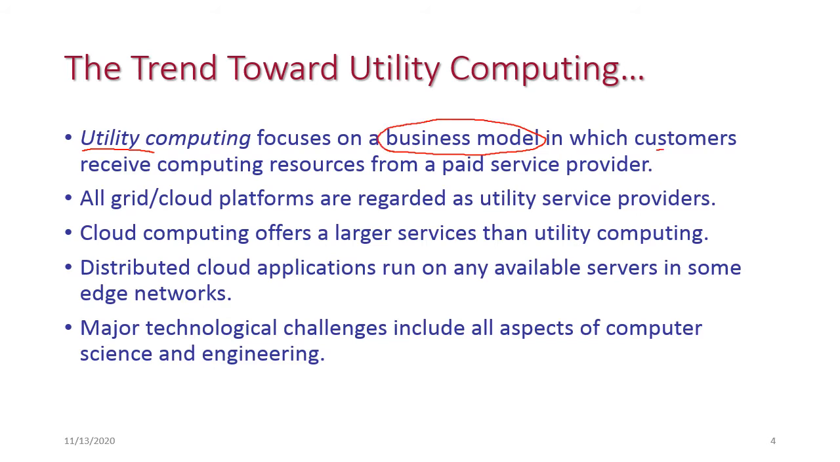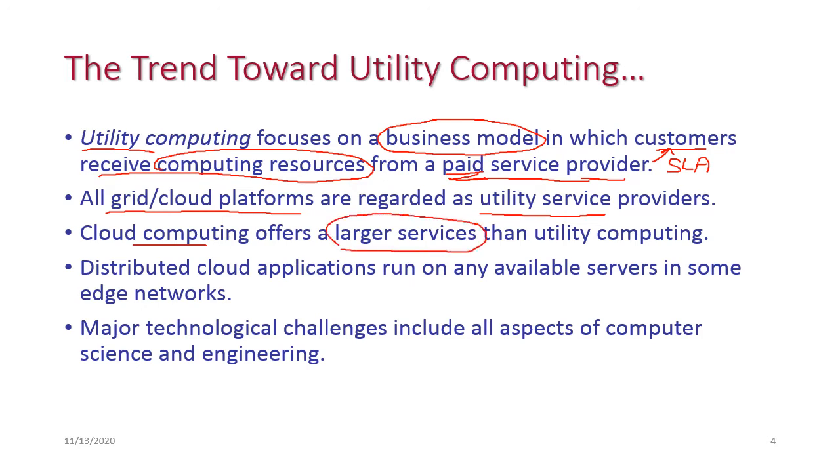Here we have customers and providers. Customers receive computing resources as a service, and those services will be provided by the service provider based on payment. And based on the service level agreement, all the services will be provided by the provider to the customers. Like this, grid and cloud platforms also provide utility services to their customers, and cloud computing offers larger services. Cloud will offer a large number of services than normal utility computing.